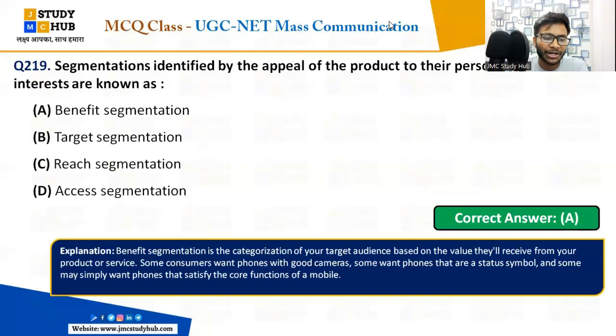Okay. So benefit segmentation क्या होता है? Benefit segmentation is the categorization of your target audience. एक target audience का ऐसा category which is based on the value they will receive from your product or the service. Like the example mentioned here, some consumers want phones with a good camera. Some want phones with a status symbol like Apple, iPhone का phone चाहिए. Some may simply want phones that satisfy the core function of a mobile, right? So everybody has their own desire, everybody has their own need, right?